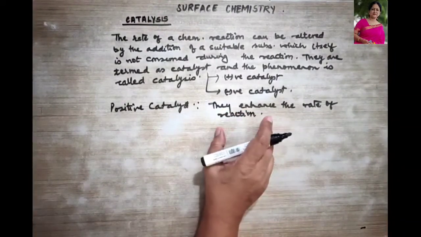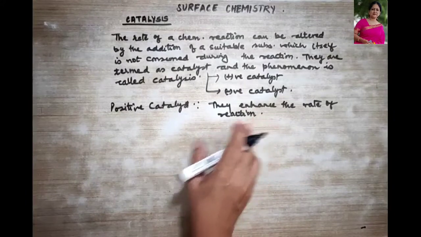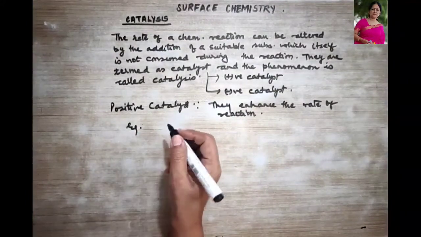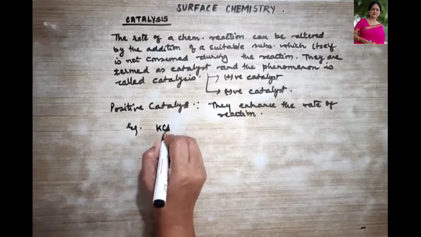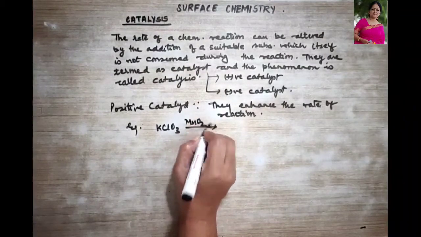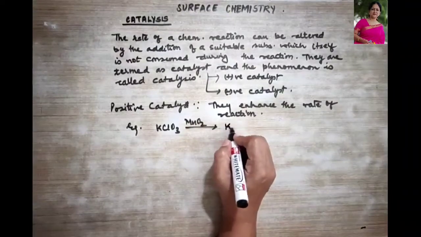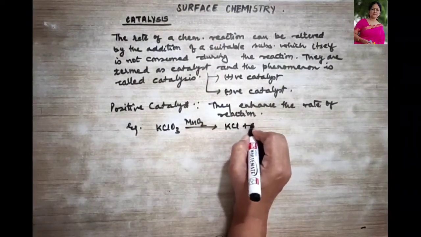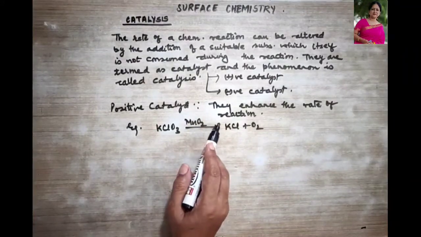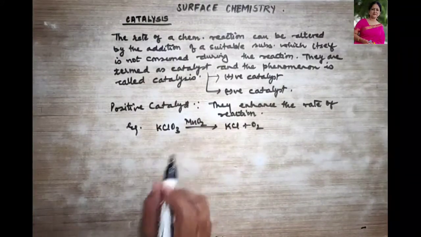Okay, then they are termed as positive catalyst. For example, let's recollect certain examples like KClO3. When it is heated in the presence of manganese dioxide, it gives us KCl plus O2. So over here MnO2 acts as a positive catalyst.